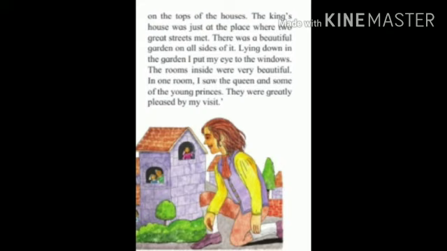Lying down in the garden, I put my eyes to the windows. The rooms inside were very beautiful. So when Gulliver was lying down in the garden, he looked inside the window, and the room was very beautiful. In one room, I saw the queen and some of the young princes.